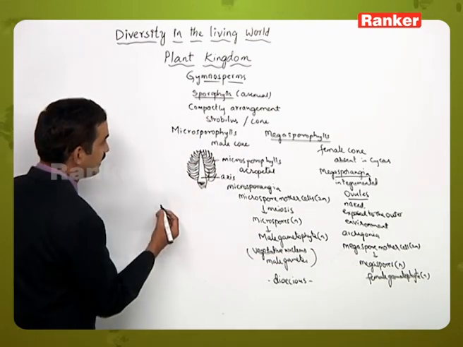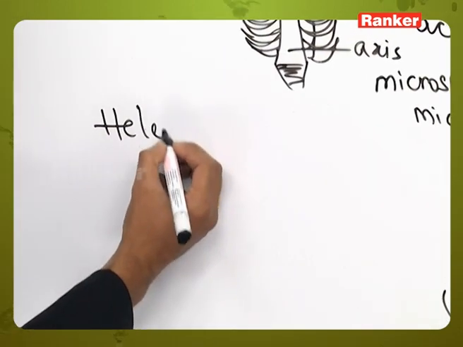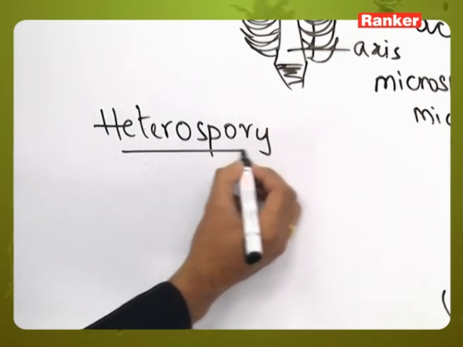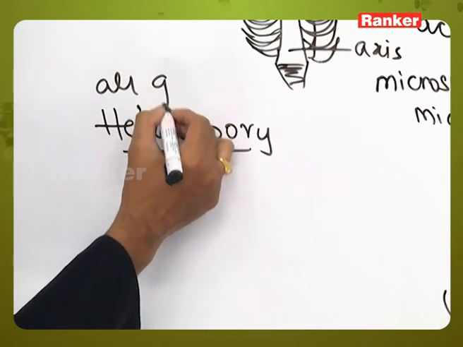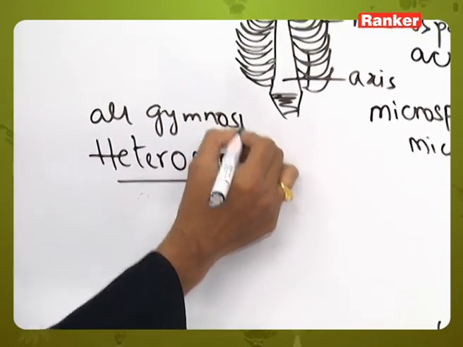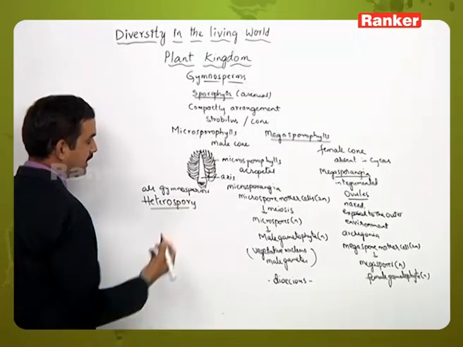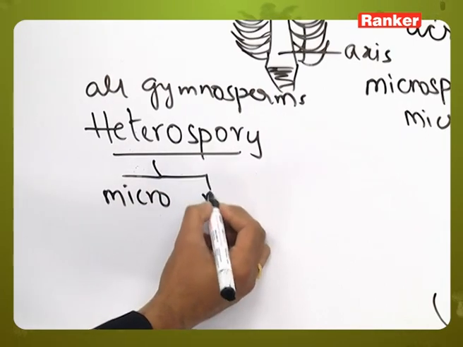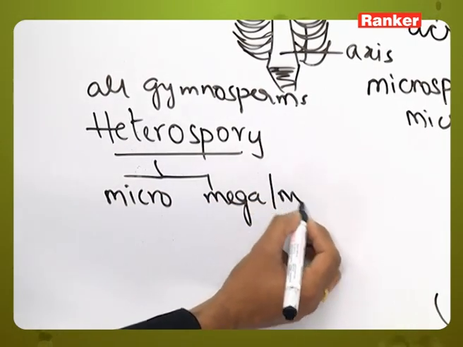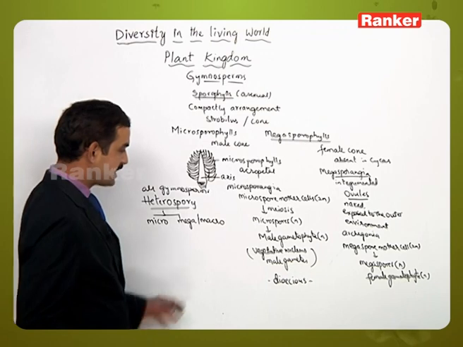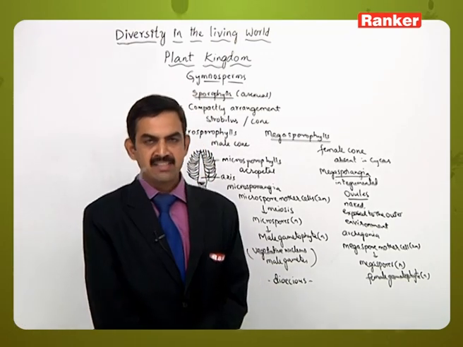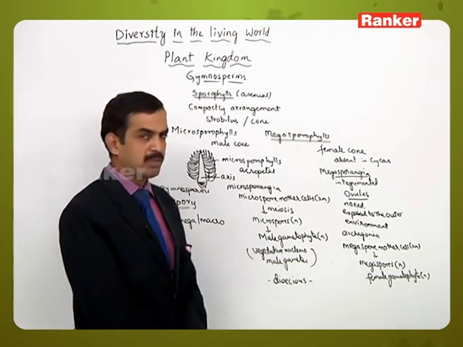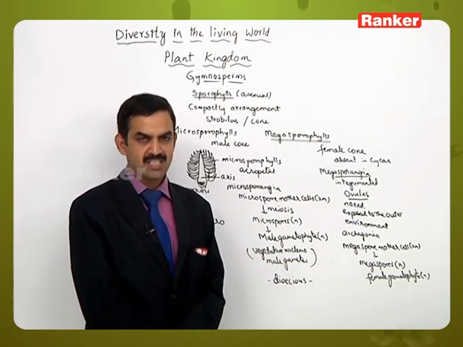That means gymnosperms exhibit the heterospory condition. All gymnosperms are heterosporous. They produce microspores and megaspores or macrospores. This type of nature started in the members of Pteridophyta, and continued in the gymnosperms and in the angiosperms, the next group of plants.